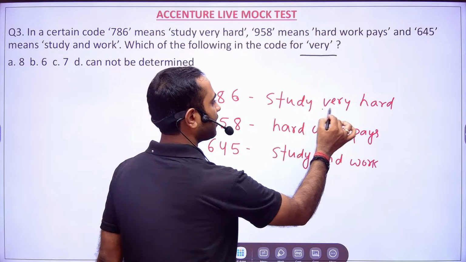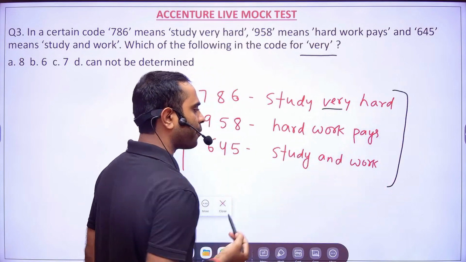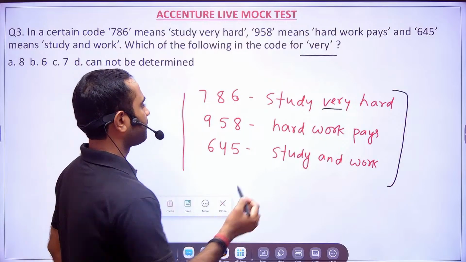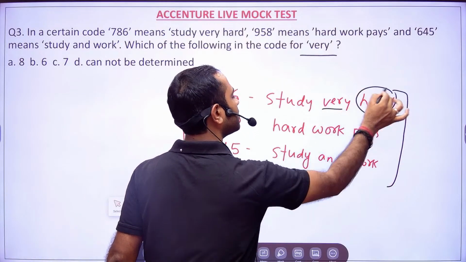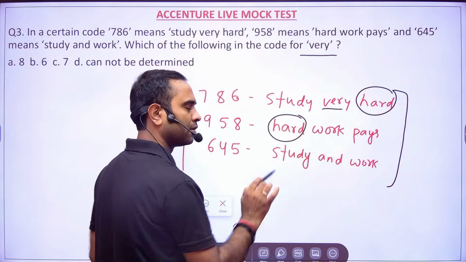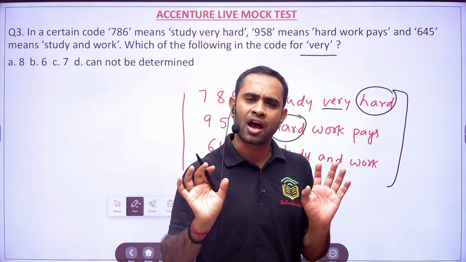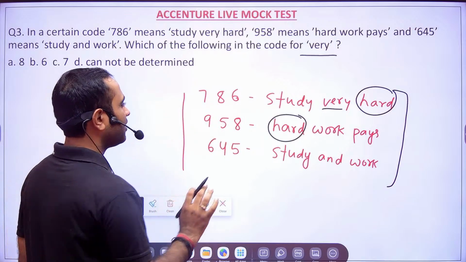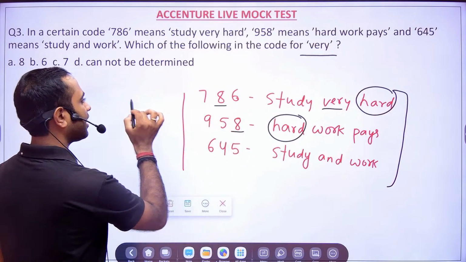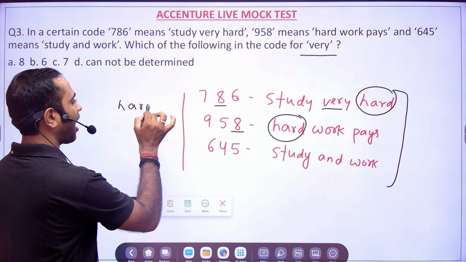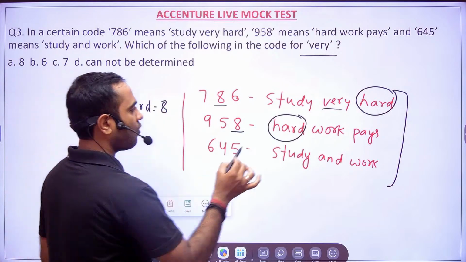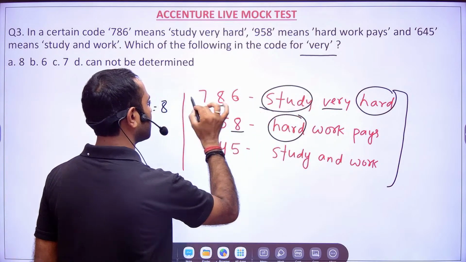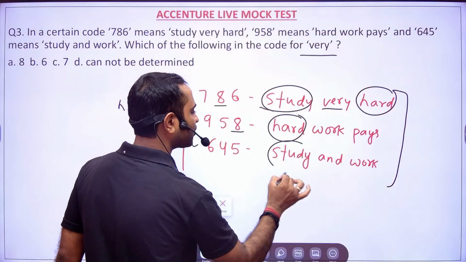So now we will have to find out the common terms. Here we have hard and here we have hard. Reasoning is not hard, trust me, reasoning is very, very easy. Now what is common? 8. So for hard, the code is 8. Now what is common here? First and third: study is common.